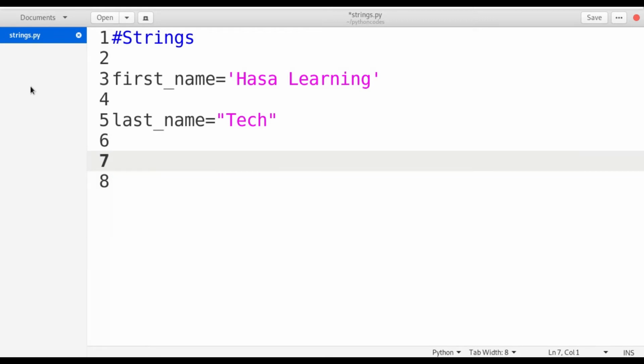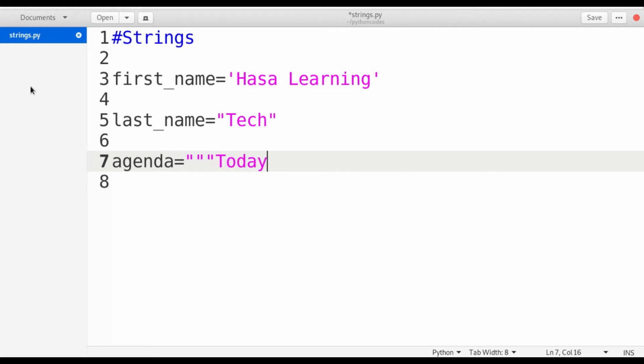Let's see how to define a string in multi-line. Suppose I have a representation in the form of numbers. Let's take an example, agenda. I am using three double quotes continuously, or we can also use three single quotes continuously, but we must not mix both of these. Some people think a single quote and a double quote make triple quotes, but that is a wrong assumption. We have to use either three continuous double quotes or three continuous single quotes. I'm using three continuous double quotes here.